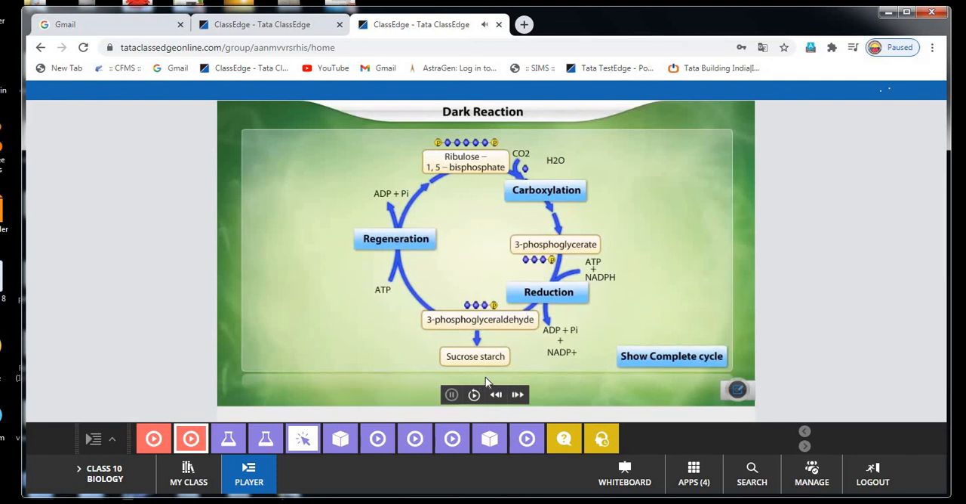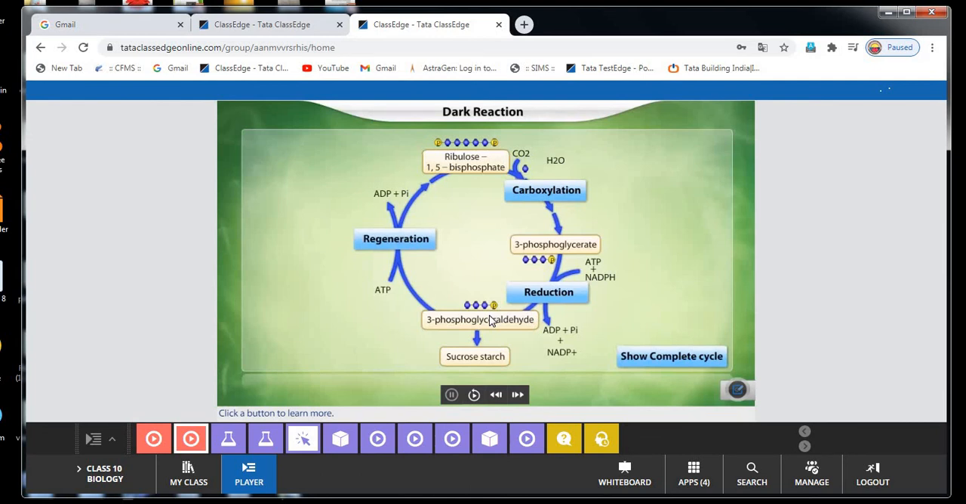Right, students. So carboxylation is already completed. Next I will explain the reduction. Here the end product of the first stage, the carboxylation phase, is called phosphoglyceric acid. The phosphoglyceric acid undergoes several reactions and is converted into glyceraldehyde 3-phosphate. Here glyceraldehyde 3-phosphate has 3 carbons.